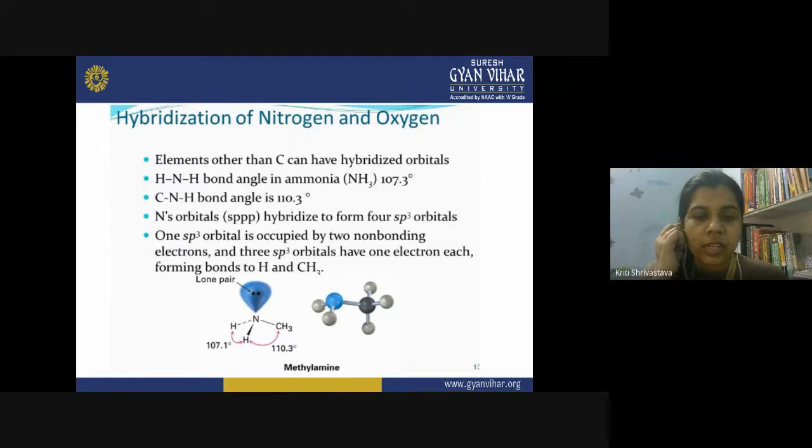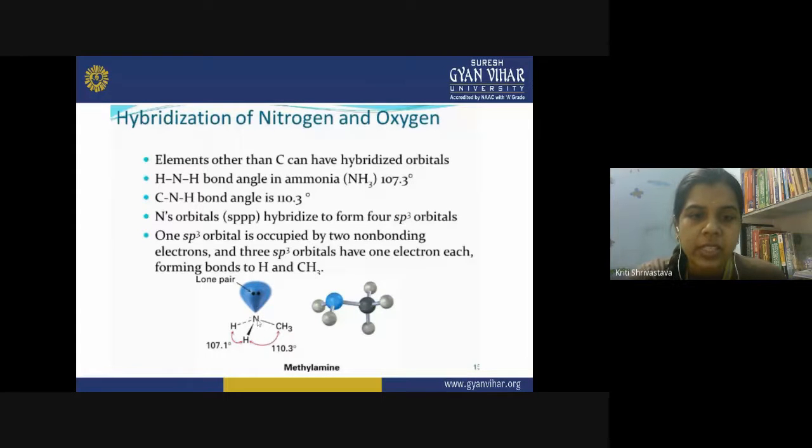On a similar note, we can also explain the hybridization in nitrogen and oxygen. So, sp3 hybridization can also be used to explain the structure of ammonia and the structure of water. In water, the oxygen has sp3 hybridization, and in ammonia also, nitrogen has sp3 hybridization. So let us look at the structure of ammonia.